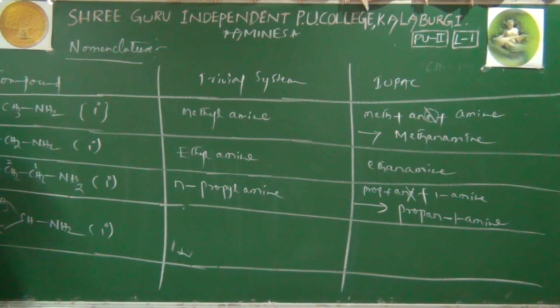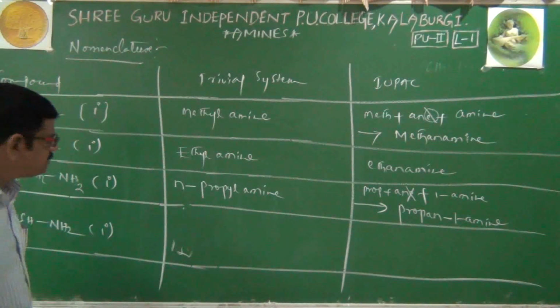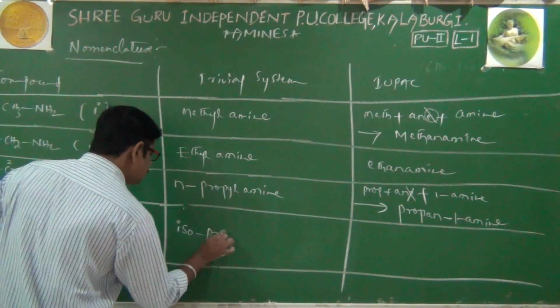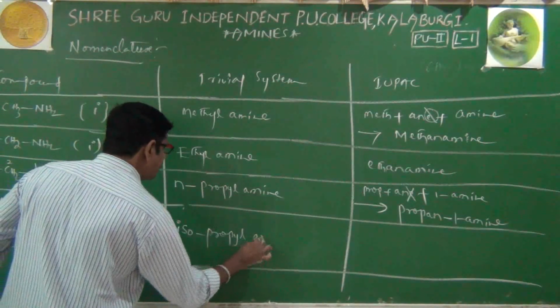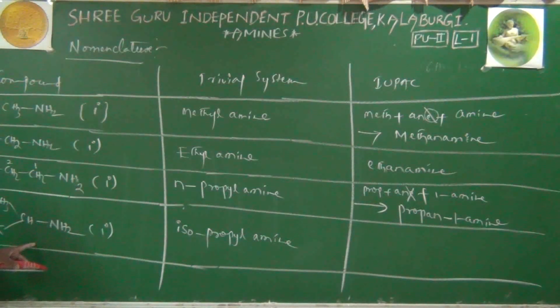I'll repeat: if the carbon is connected with one carbon here and one carbon here only, then this group is called iso. And because of 3 carbon atoms, it is called propyl. That's why its common name is isopropylamine. Isopropylamine is its common name. It is N-propylamine, it is isopropylamine.